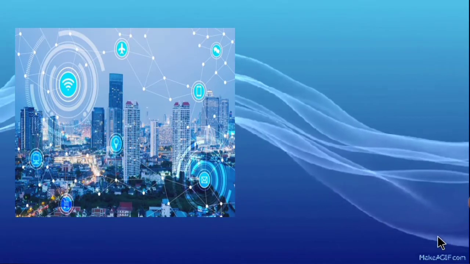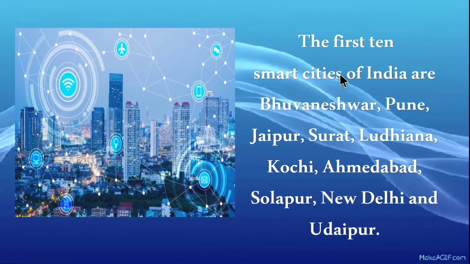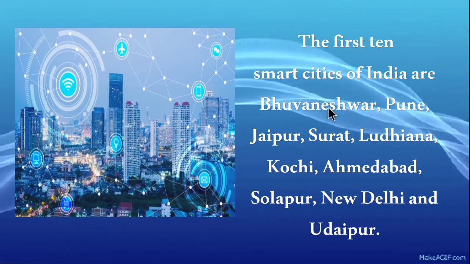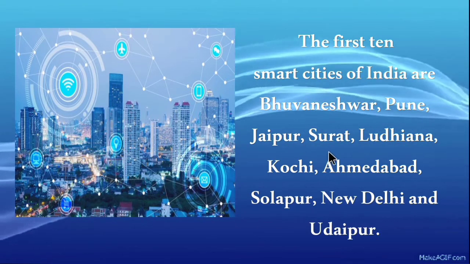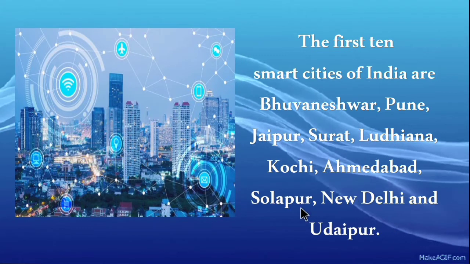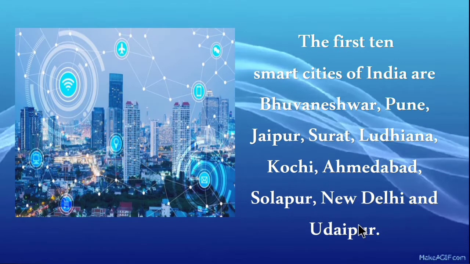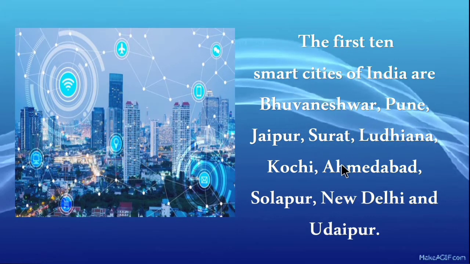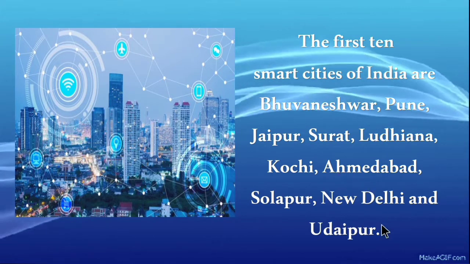Then the first 10 smart cities of India are Bhubaneswar, Pune, Jaipur, Surat, Ludhiana, Kochi, Ahmedabad, Sholapur, New Delhi and Udaipur. So these are all the first 10 smart cities of India.